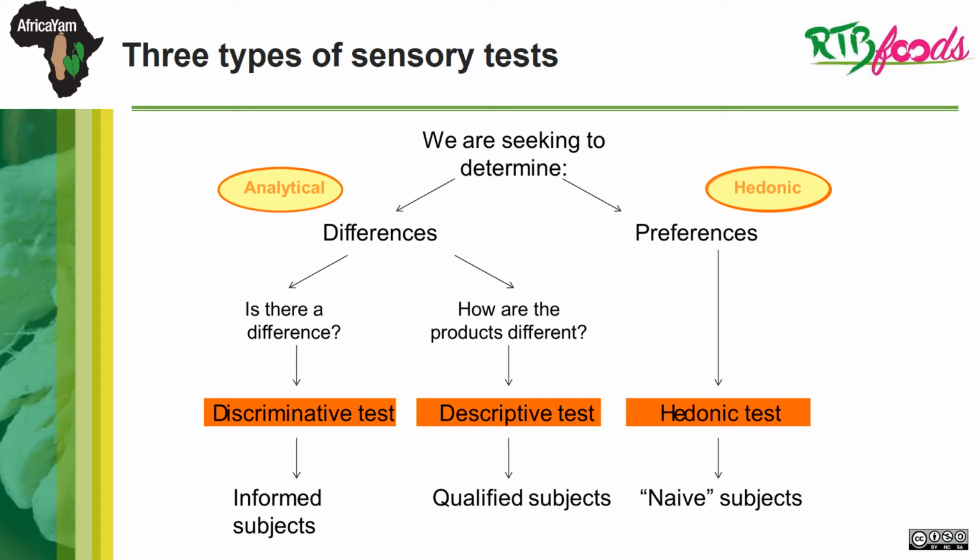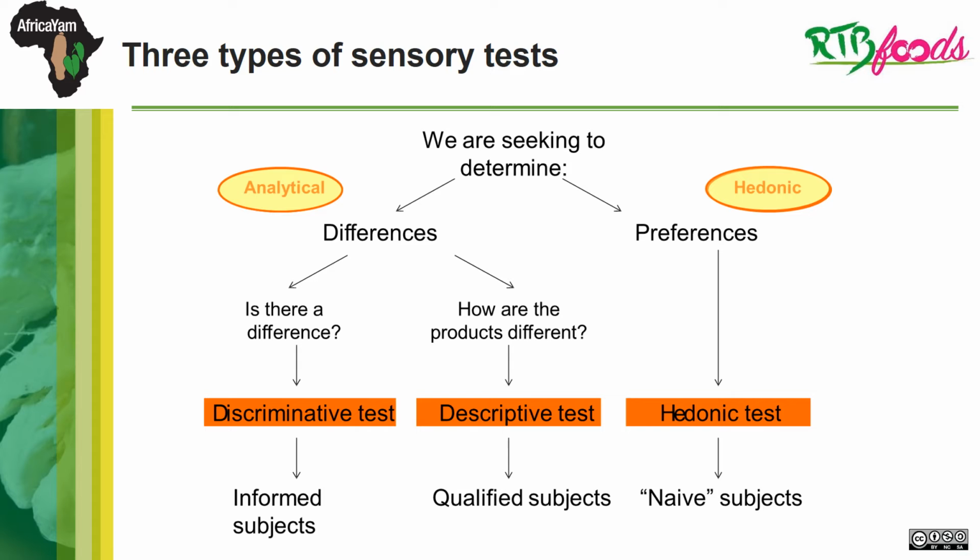In sensory analysis, we have three types of tests. If we are seeking to determine differences between products, two analytical tests are proposed. For the discriminative test, we answer the question, is there a difference between products?